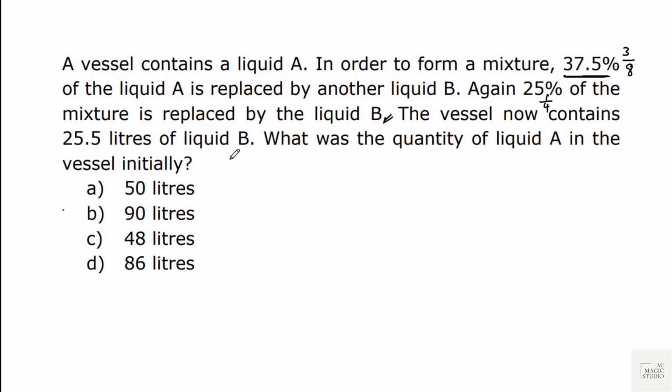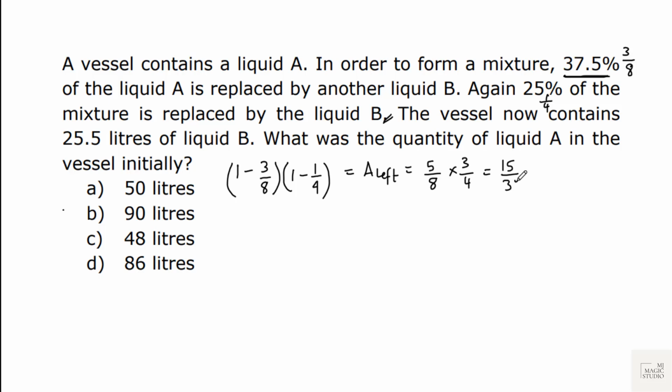That means 1 minus 3 by 8 is left with A after the first replacement. Again 1/4 of it is taken out, so 1 minus 1 by 4. This is the proportion of A left after these two operations. That would be 5 by 8 into 3 by 4, that is 15 by 32.